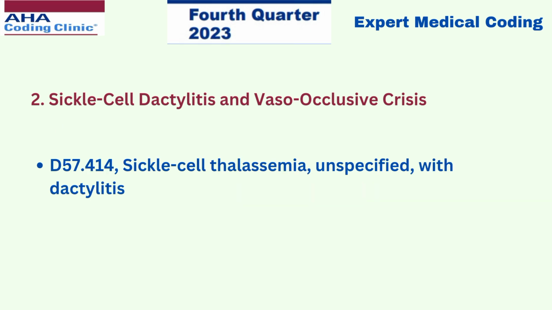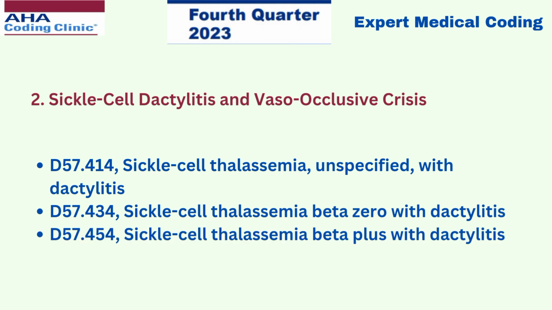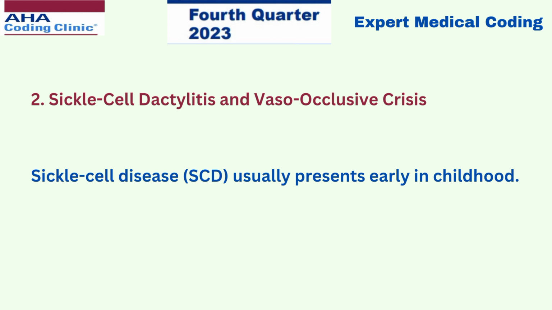D57.414 for sickle cell thalassemia, unspecified, with dactylitis. D57.434 for sickle cell thalassemia beta 0 with dactylitis, D57.454 for sickle cell thalassemia beta plus with dactylitis, and D57.814 for other sickle cell disorders with dactylitis.